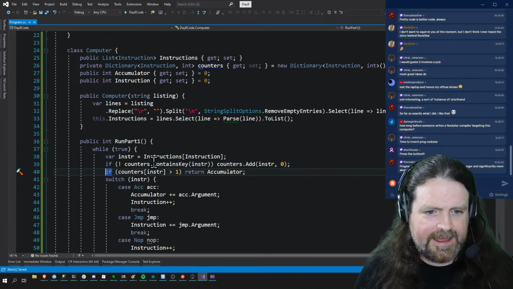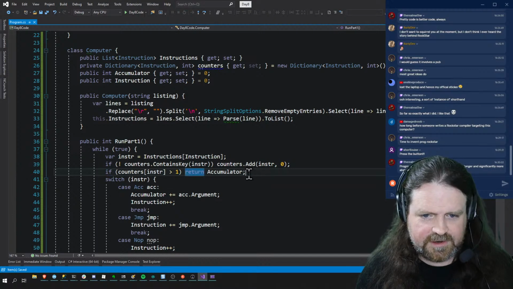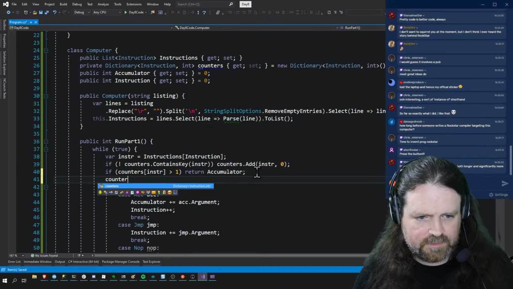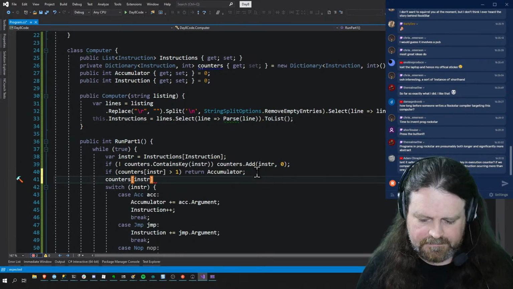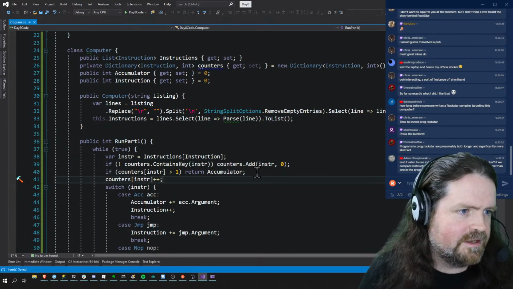Okay. And that's then going to say if count instruction greater than 1 turn. And finally, what we need to do is we need to say counters instruction plus plus, because every time we see it, we need to accumulate.